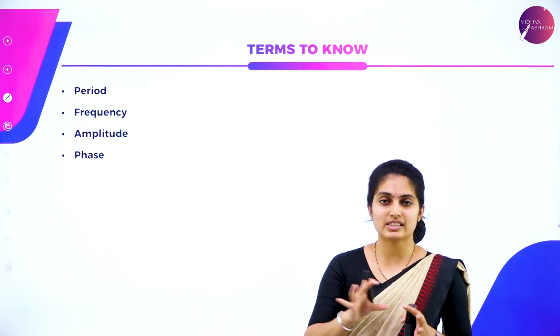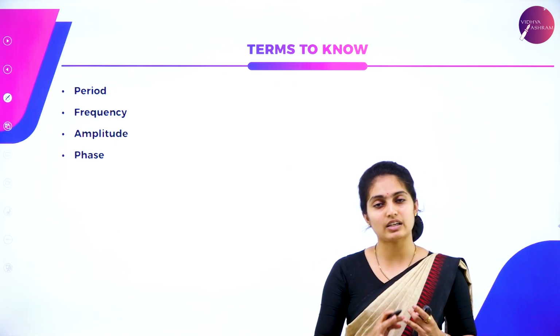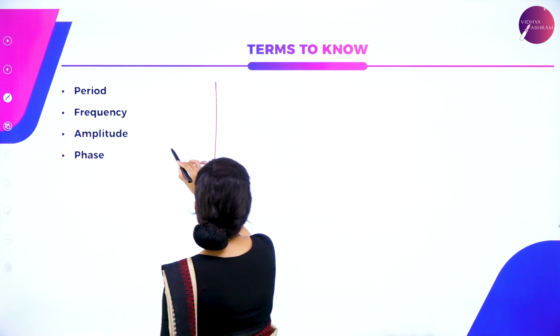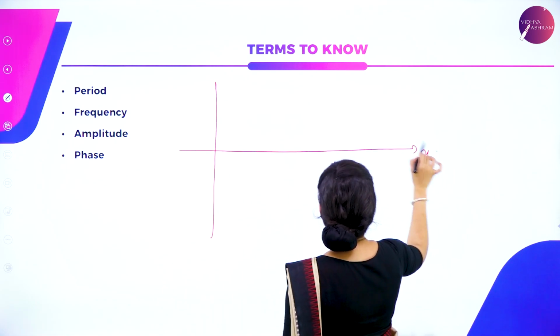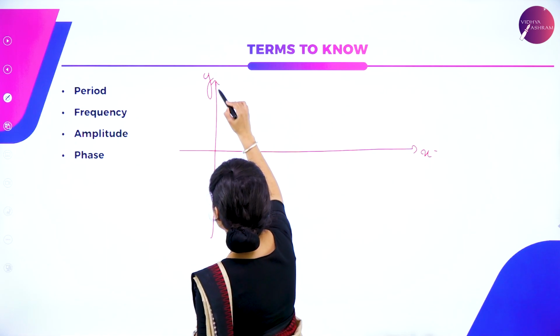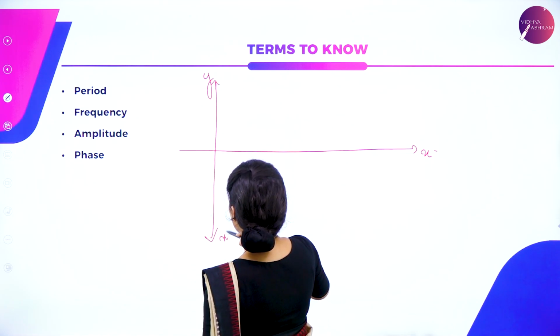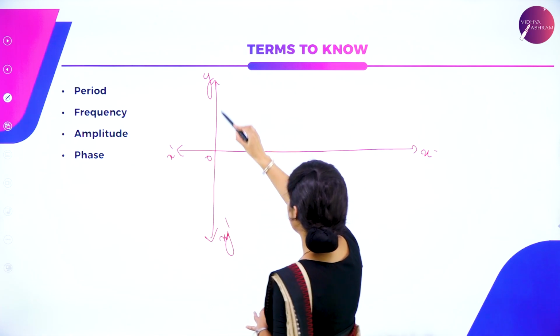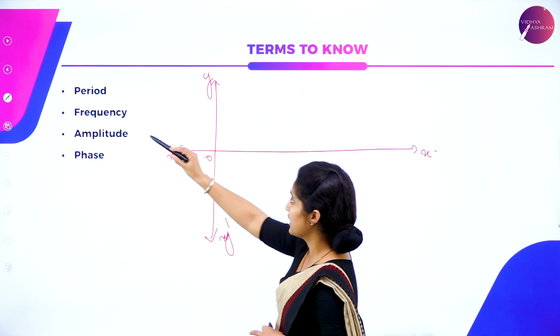Next, we need to know certain terms for this chapter, like period, frequency, amplitude. We need to check what each is. So there is an x-axis, a y-axis, and this is the negative y-axis and negative x-axis. This is the origin.